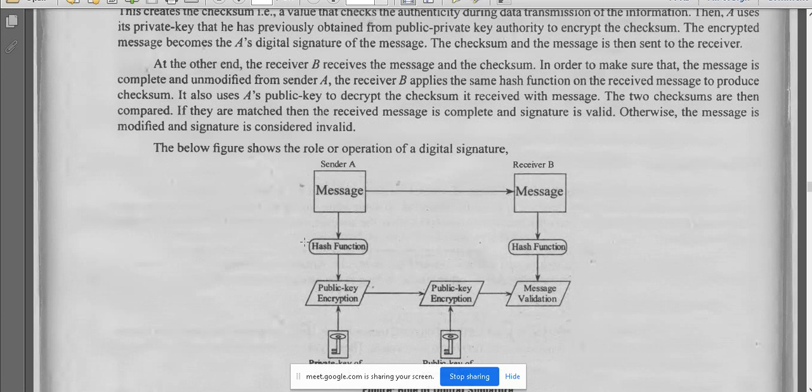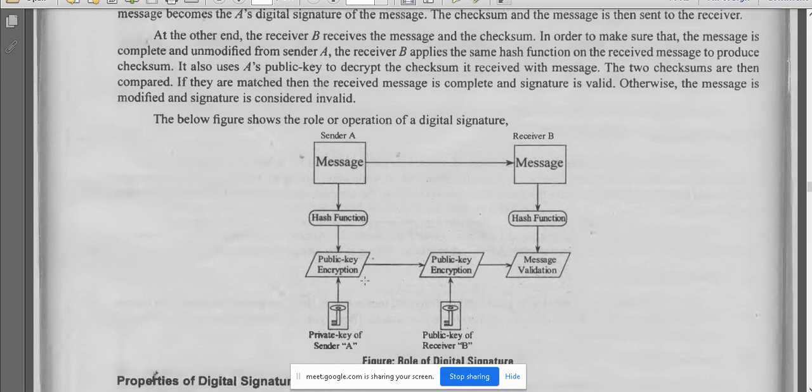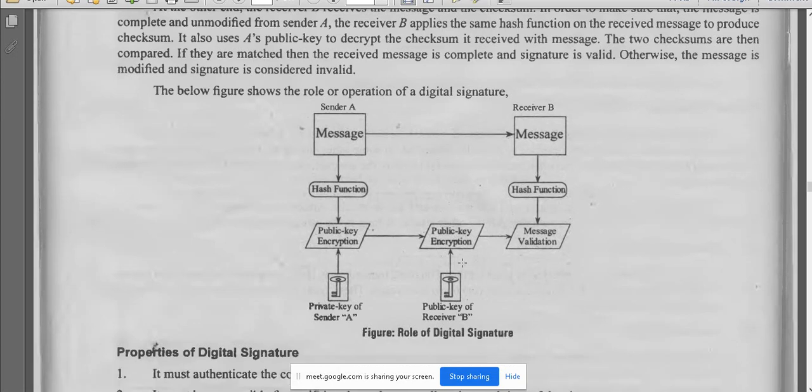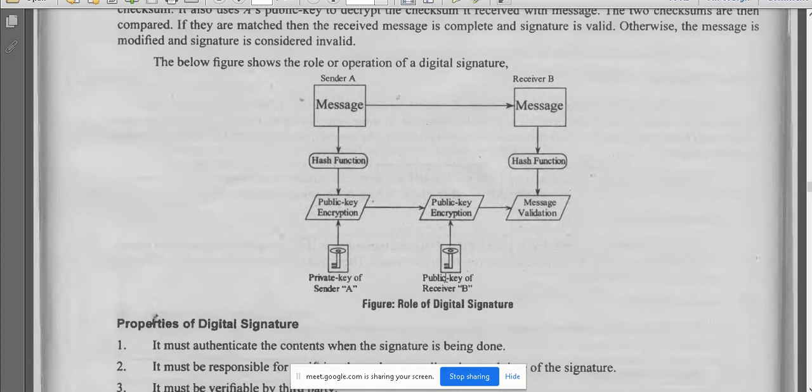See here, first sender A wants to send a message to B. So he will apply a hash function and have his public key encrypted. Here it will generate a private key for sender A. With this public key encryption, we'll go with the public key encryption of receiver B. He will also apply a hash function, and through this public key encryption the message will be validated, and he also applies the public key of receiver B. This is the private key of sender A. So both will have the keys.